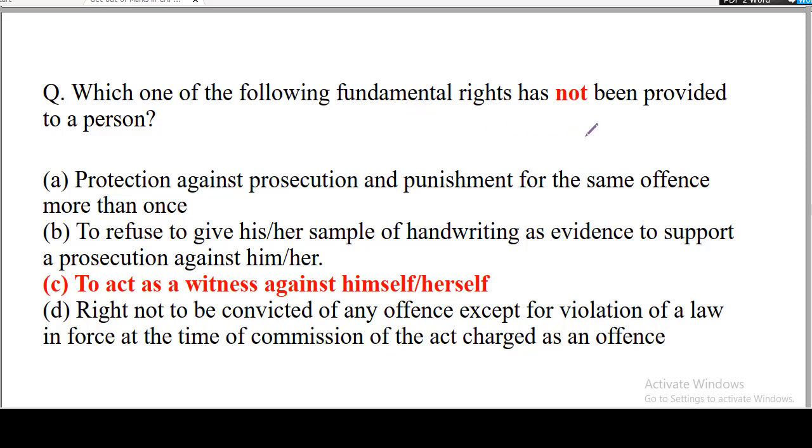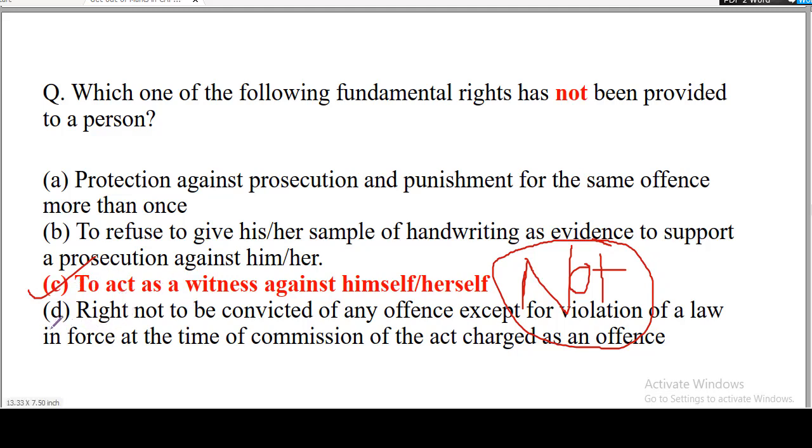Which one of the following fundamental rights has not been provided to a person? This question was also an issue of a lot of debates, but here we have given the answer as C, to act as a witness against himself or herself, because if UPSC had added the word not in front of this statement, it would have been a correct statement, but UPSC has not added this word not, so that is why this statement is incorrect.